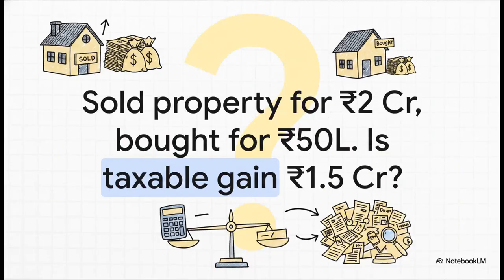Okay, so picture this. It's a classic scenario. You've got a property bought for 50 lakhs and it's sold years later for 2 crores. The taxable gain is just 1.5 crore, right? Simple subtraction. Well, you'd think so. But when it comes to tax, the answer is almost never that easy. The real calculation is way more nuanced, and trust me, getting it right is everything.